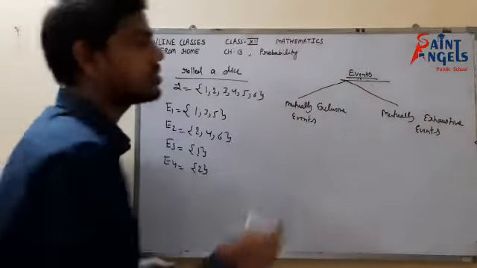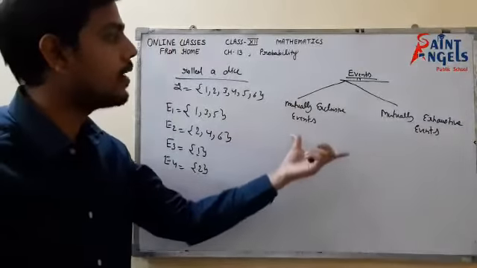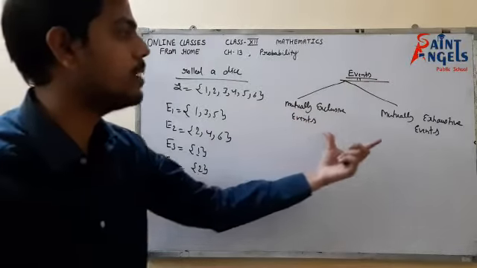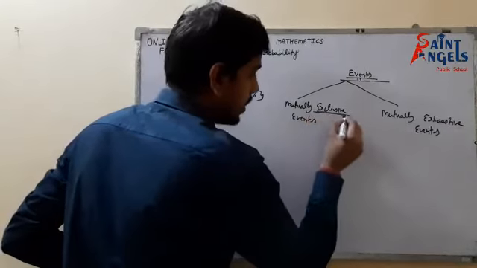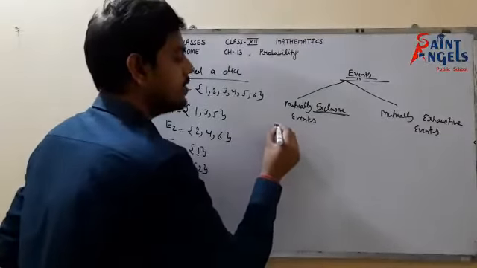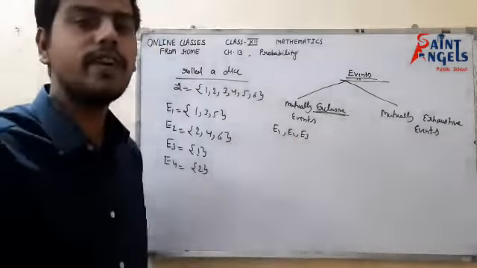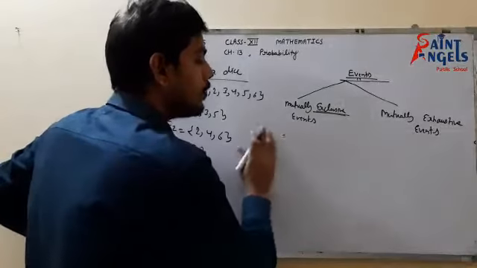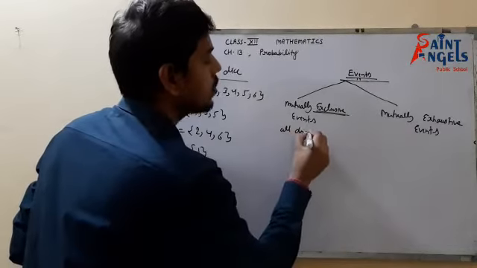When we compare two sets, on the basis of comparison, we can divide events into two parts: mutually exclusive and mutually exhaustive. As the name suggests, exclusive means unique in itself. So when we have different events E1, E2, E3, and if they are all disjoint,